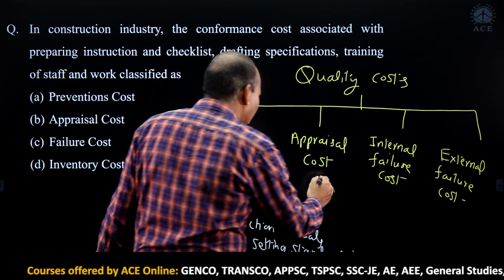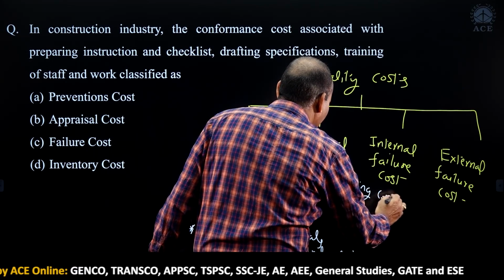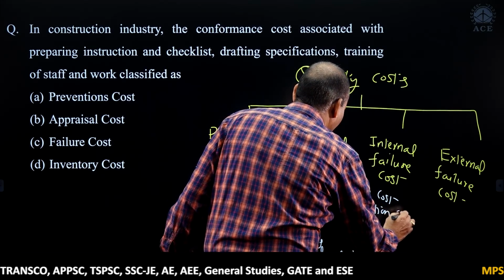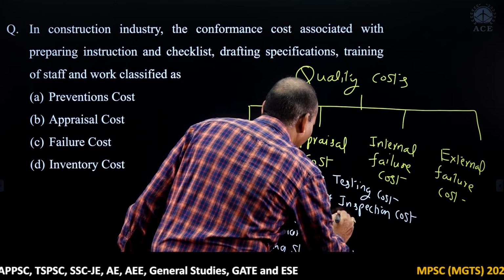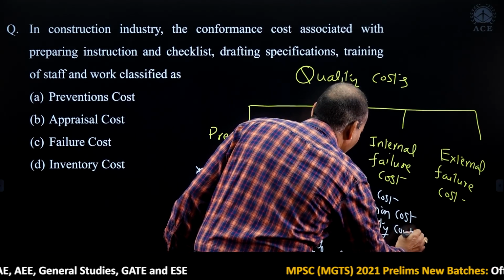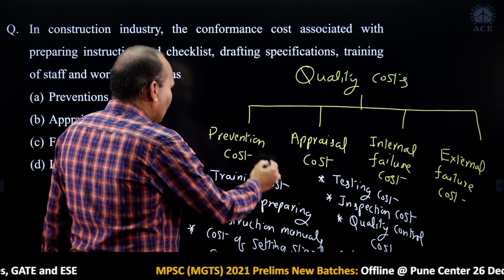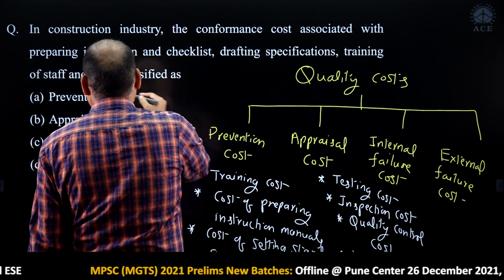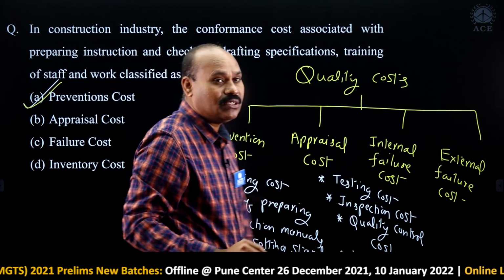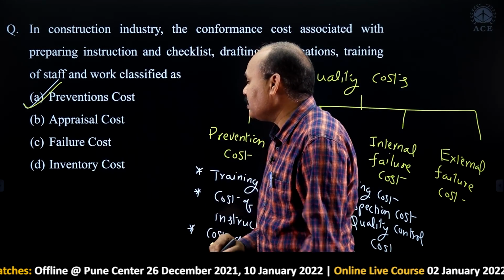What about appraisal cost? Appraisal cost includes testing cost, inspection cost, quality control cost. Now, according to the given data, the answer is option A. So there is a little bit of confusion between prevention cost and appraisal cost.